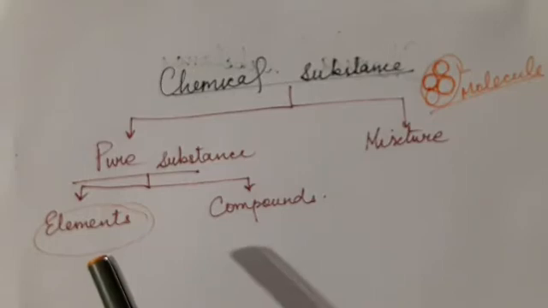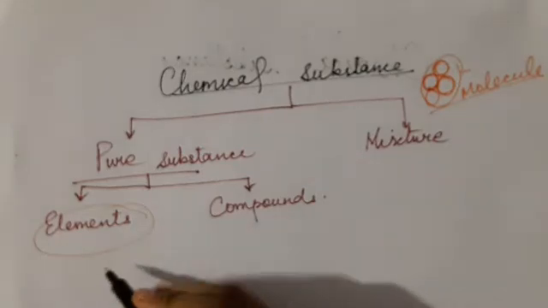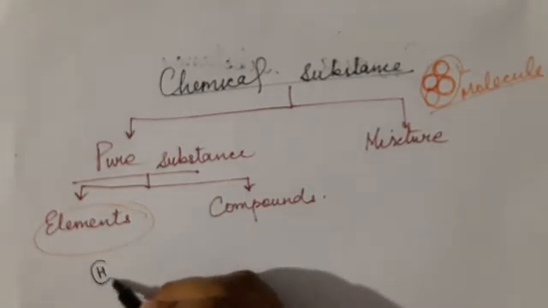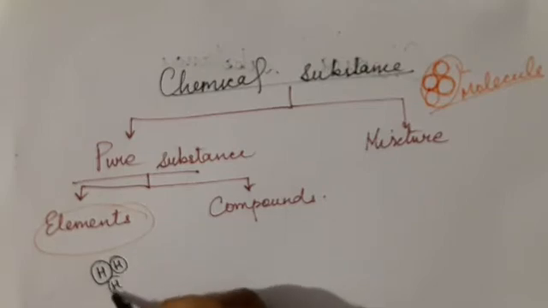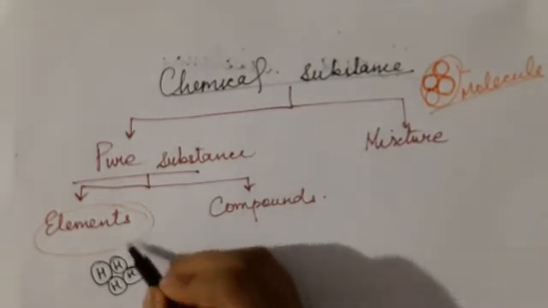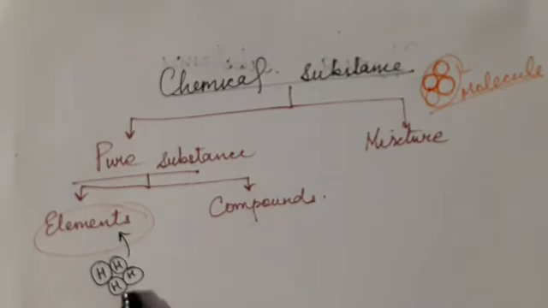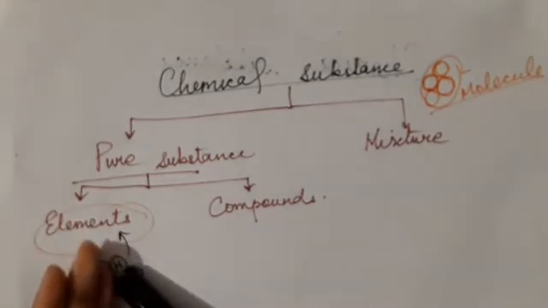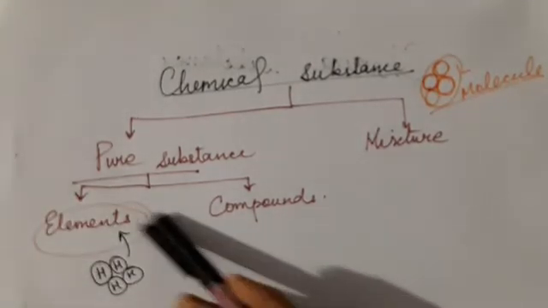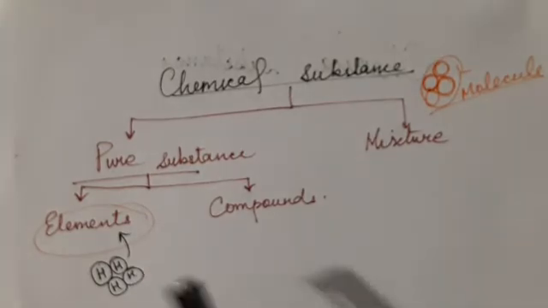These elements are the substances which are made up of only one kind of atom. Take for example hydrogen. If there is a hydrogen atom, only hydrogen atoms will come together to form an element. No other atom will be present along with this hydrogen. Are you getting? Along with hydrogen, you will not find oxygen attached to it. So, this is all about the element. Very common examples of these elements are silver, gold, then aluminium.